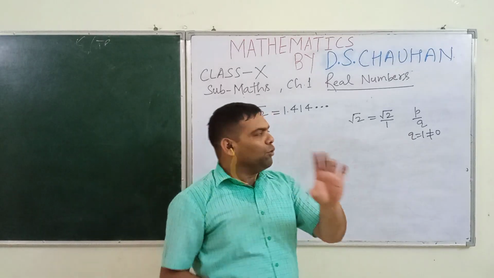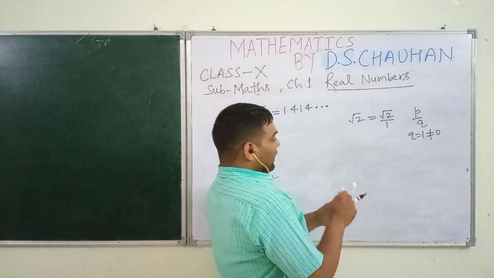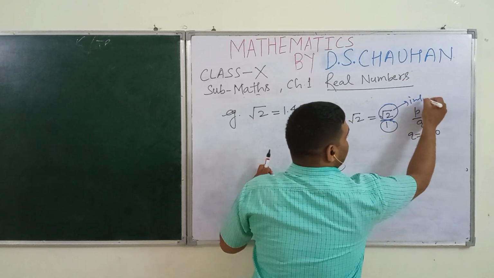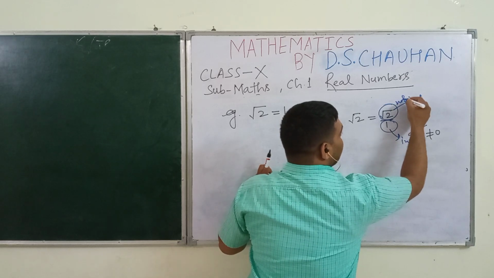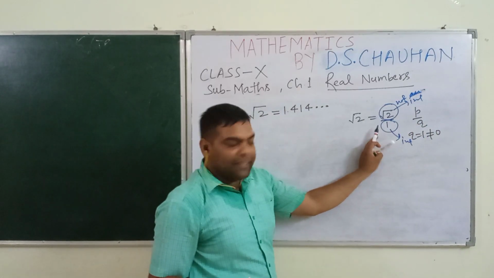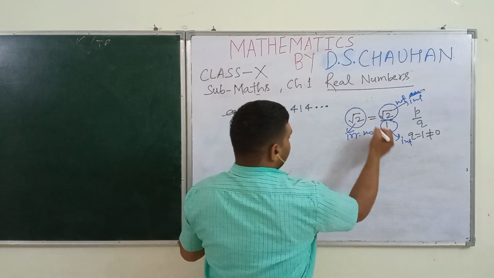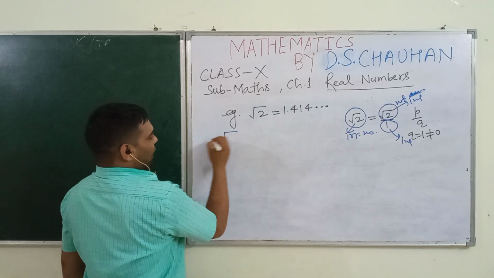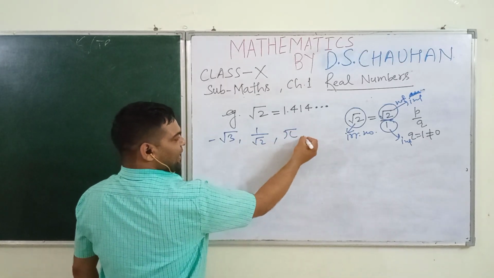So students, point out, this is not a rational number, because for being rational, p and q must be integers, but under root 2 is not an integer. Here under root 2 is not an integer. So under root 2 is an irrational number. In this way, many more irrational numbers we can get here, like minus under root 3, 1 upon under root 2, pi, they are irrational numbers,